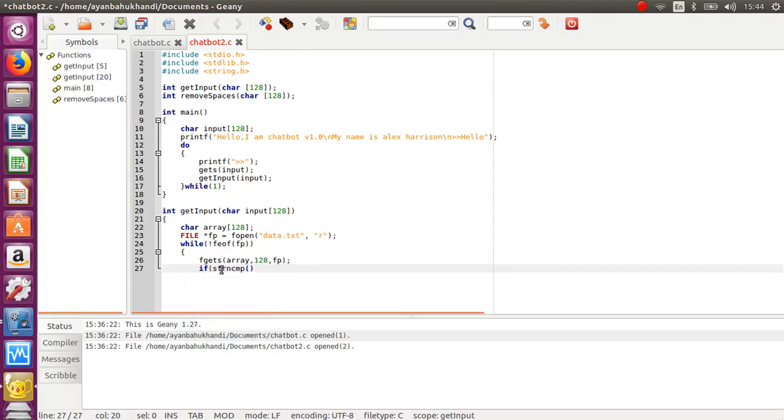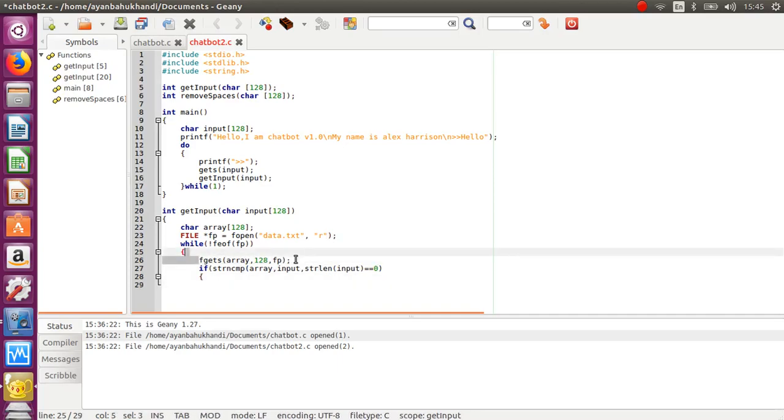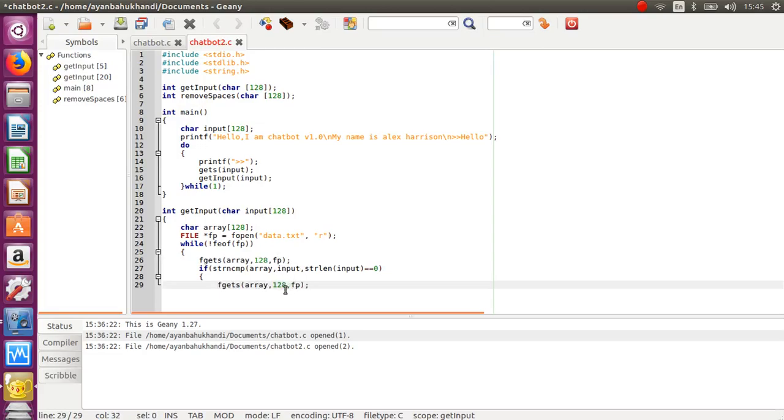Normally you have seen strcmp, but we'll write strncmp because here we'll define 128 and we'll compare the length of the array also, so we'll write strncmp array input, and this takes three arguments because it takes the length also as n, so we'll write strlen, string length, input, and to compare it we'll write is equal to 0, and then if the array or the line will match, it will again take one line and it will print it.